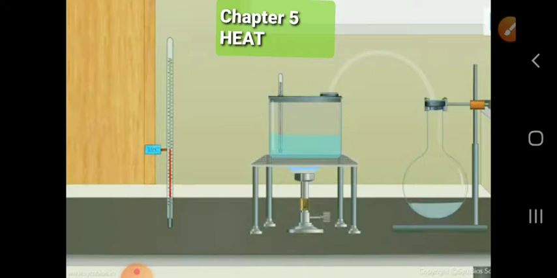Students, today we will discuss a new chapter, chapter 5 of Science 1 of Standard 10th. The name of the chapter is Heat. Let us see what we will discuss in this session. We will learn about latent heat, regulation, anomalous behavior of water, Hope's apparatus, etc.